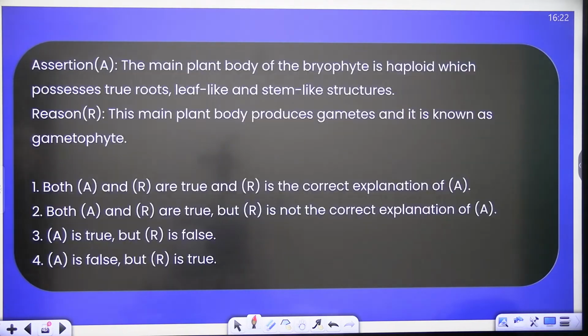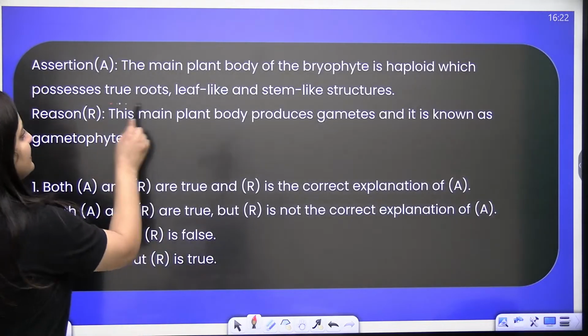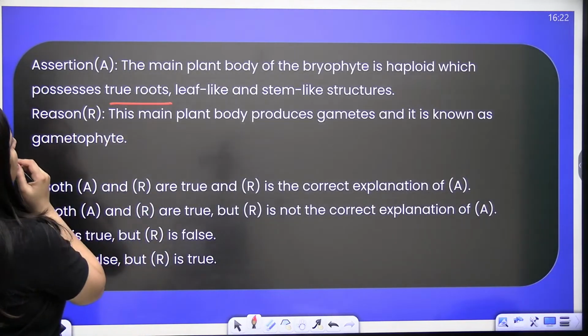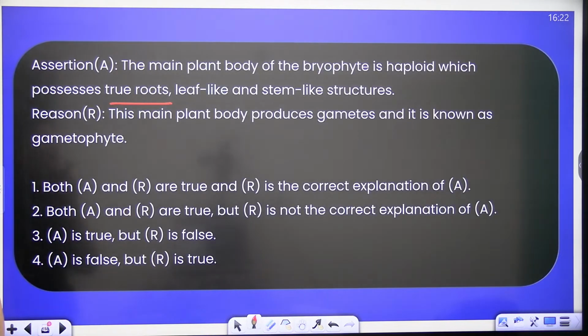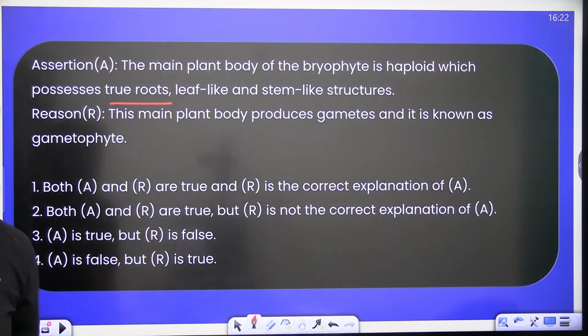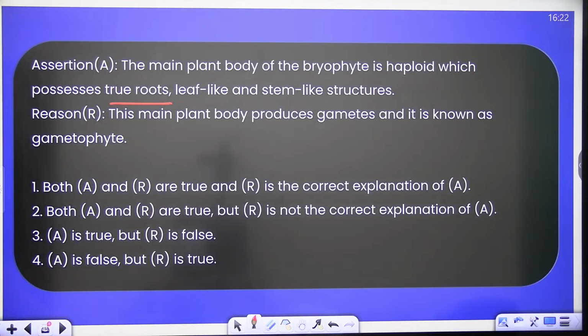Okay. So the main plant body of the bryophyte is haploid, which possesses true root, leaf-like and stem-like structures. The main plant body produces gamete and it is known as gametophyte. So what should be the correct answer? Quick, what should be the correct answer here?